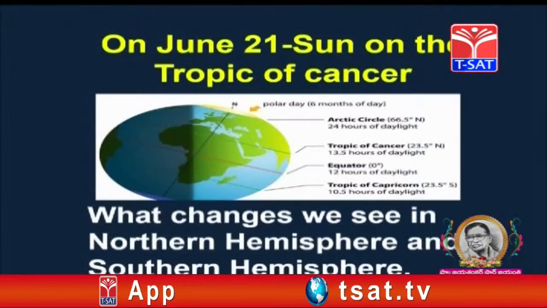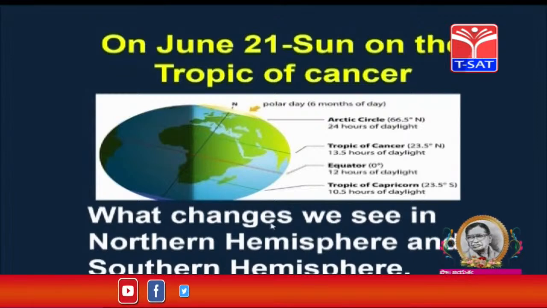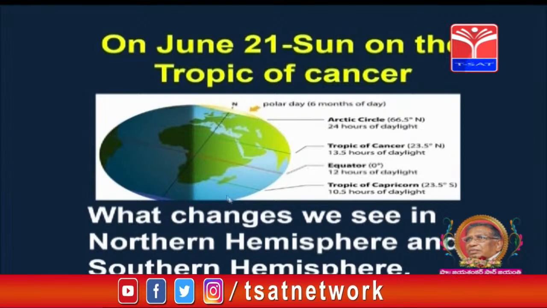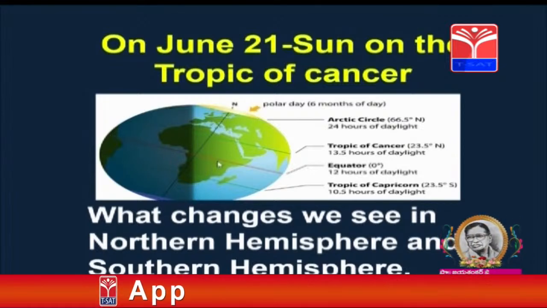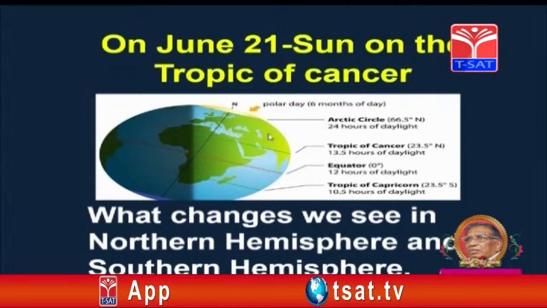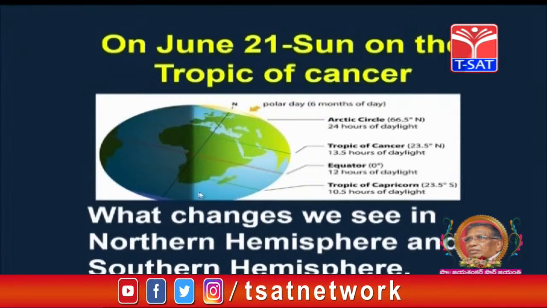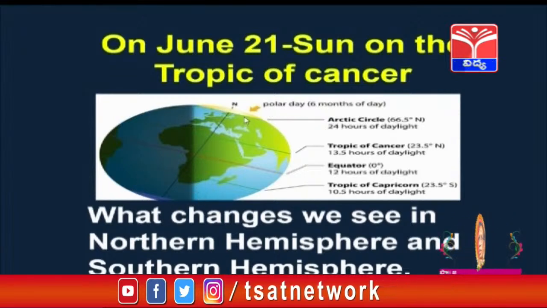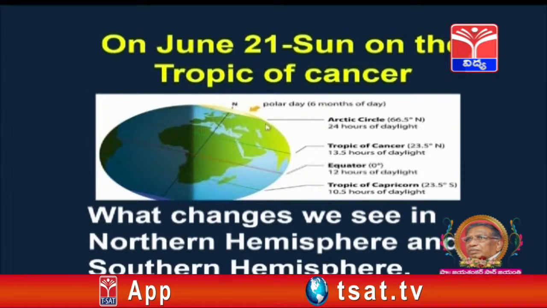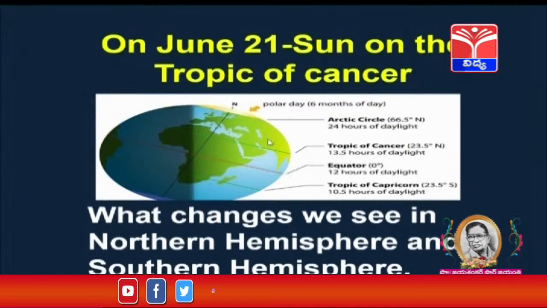What happens on June 21? The sun is on the Tropic of Cancer. What changes do we see in the northern hemisphere and southern hemisphere? Children, observe this image carefully. What is happening? In the northern hemisphere it is summer season, whereas in the southern hemisphere it is winter season. Polar days: at polar regions there is daylight for 6 months, whereas some countries beyond the Arctic Circle experience daylight for 24 hours.